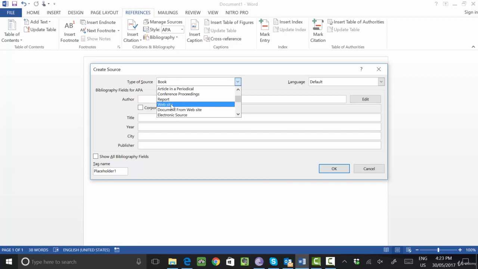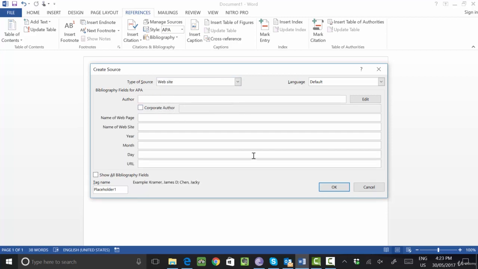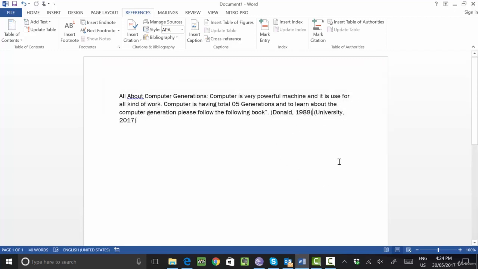Let's write about a website, okay. The author name is, for example, Rana University, okay. Name of the web page: Rana University official page. Website name www.ru.edu.af, okay. Established in 2017. Month is May. Day is, suppose today is 30, and URL is www.ru.edu.af, okay. Clear? Click on OK. So you will see this is another source created.